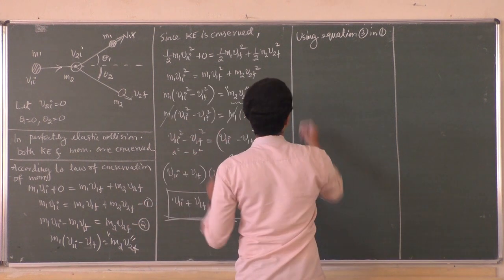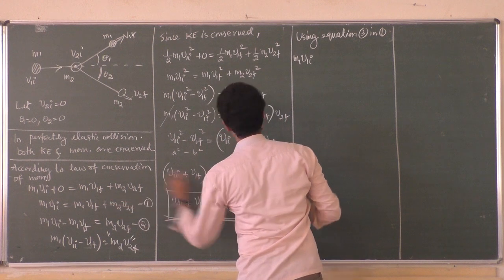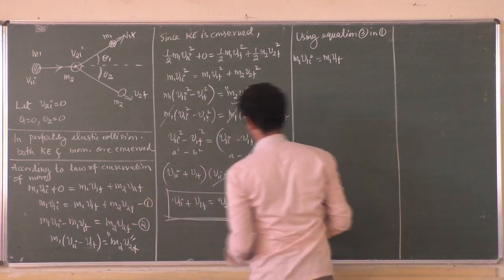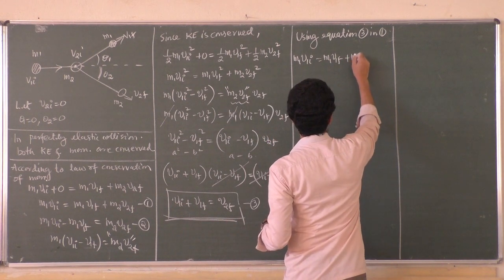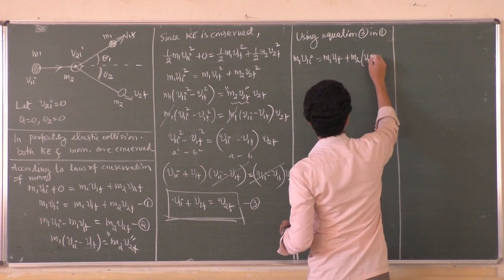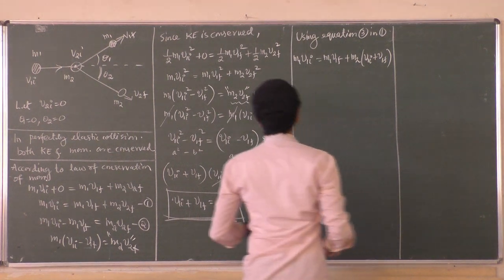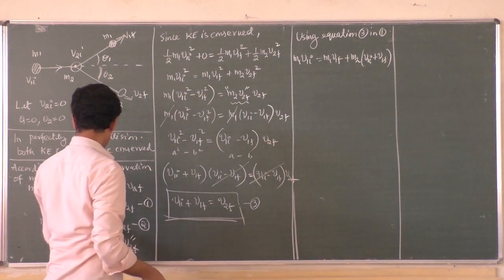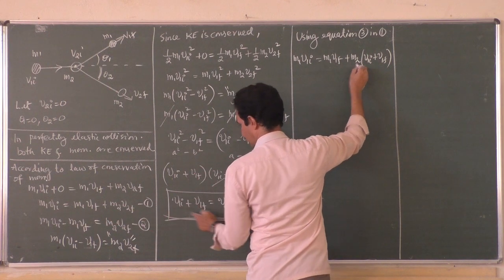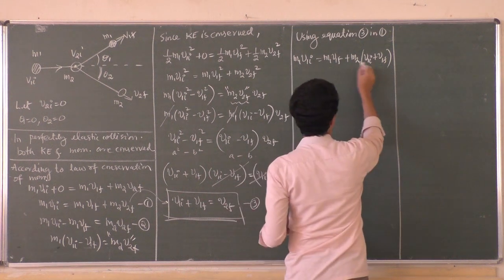What will you get? m1 v1i is equal to m1 v1f plus m2 v2f, and v2f is equal to v1i plus v1f.